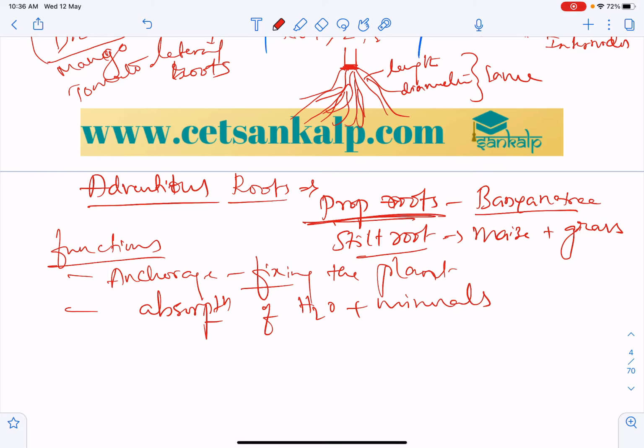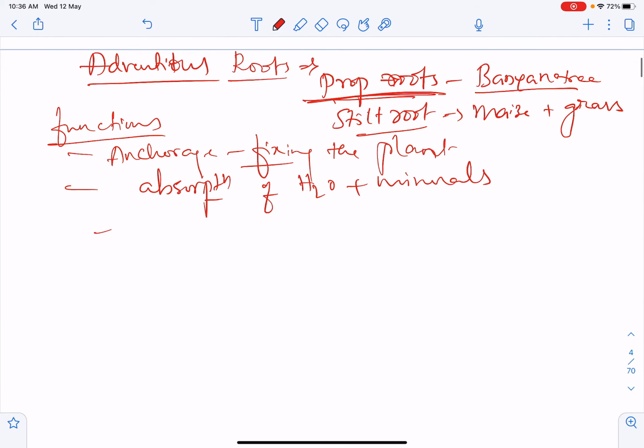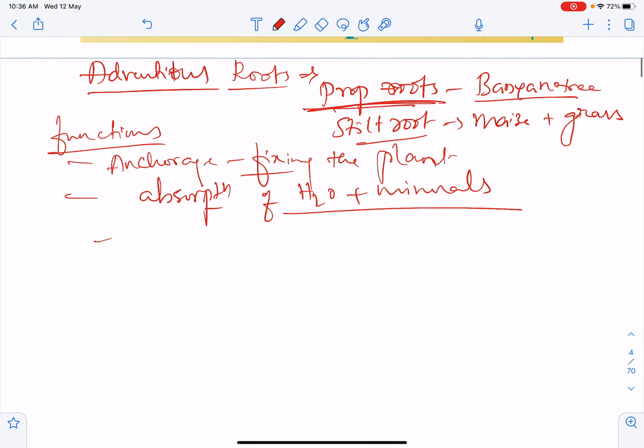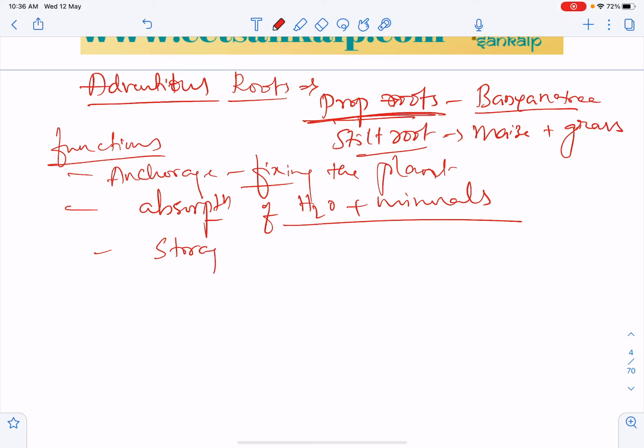Along with that, root hairs play a major role in absorption of water and minerals. They also help in storage of reserve food material.